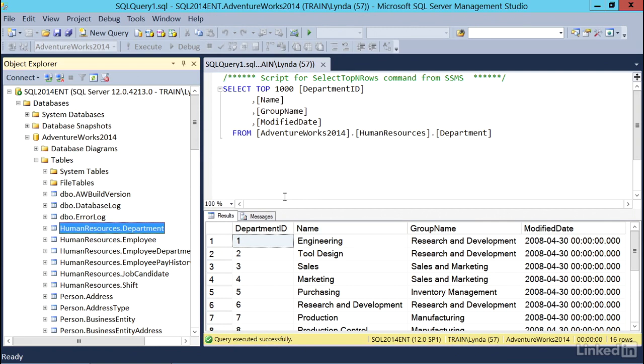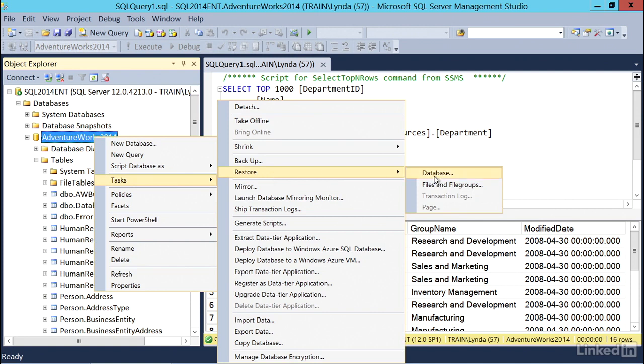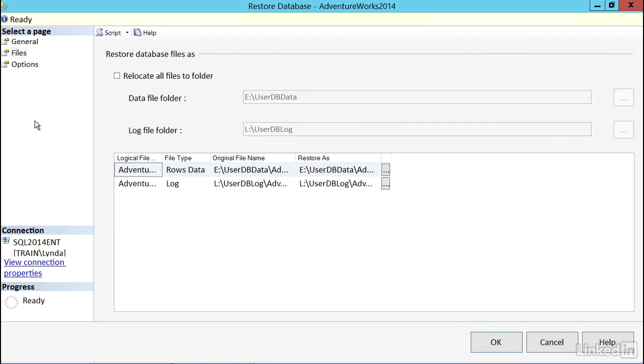Now let's go back to the interface and look at some of the details. So again, I'll highlight the database I'm interested in, right click, go to Task, Restore Database. And there are 3 pages here: General, File, and Options. We already looked at most things on the General page. In the File section, we have the option to relocate the database. So currently I have my data stored on the E drive and logs stored on the L drive. If I would like to, I can change where those files are stored during the restore process.